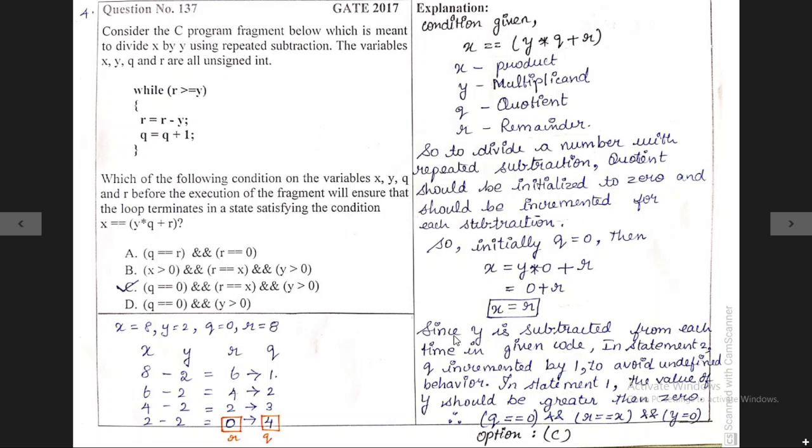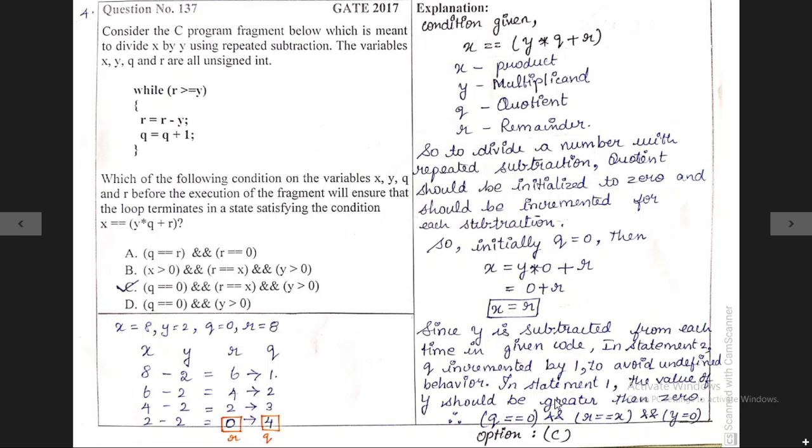Okay. Since y is subtracted each time in the given code, the second statement in this code, see this while of var is greater than or equal to y. In this statement we have to find these two operations. One is subtraction, next one is increment operation. That is what they have written here. The second statement is written for increment, q is equal to q plus 1, and the first statement is for subtraction. That is what I have written here.